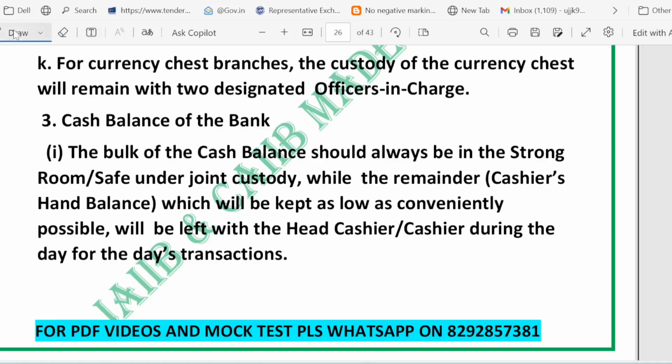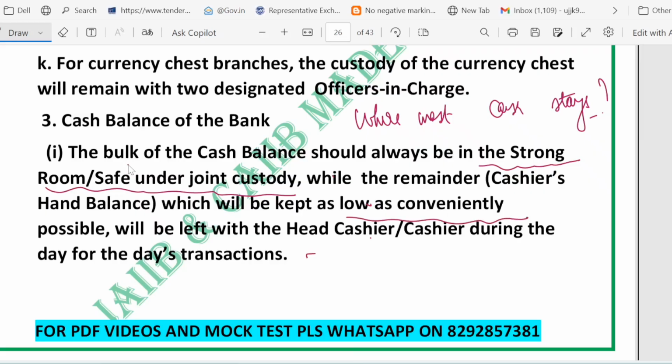So first of all, where does most cash stay, right? Where does the bulk of the cash stay? Let's answer this question. The bulk of the cash stays in the strong room or safe under joint custody, right? Only a small cash amount, which is the cash hand balance, should be kept with the cashier for routine transactions, right? And the hand balance is kept as low as conveniently possible.